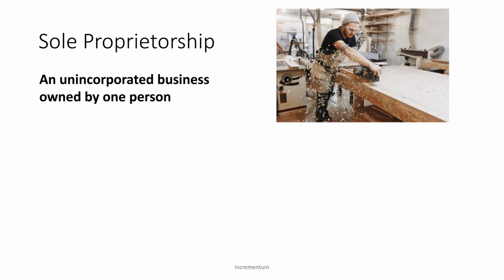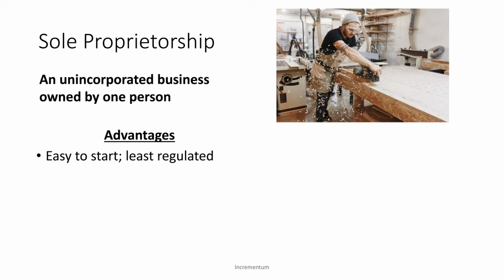A sole proprietorship is a business that's unincorporated and owned by only one person. So the advantages of a sole proprietorship are that it's easy to start and it's the least regulated form of business organization. You will want to check your state for any requirements, but if, for example, you're a woodworker and you want to start making something, you can go ahead and get started in your own garage. Most corporations actually started as a sole proprietorship, and this is the most common form of business because they're easy to start and they're the least regulated.